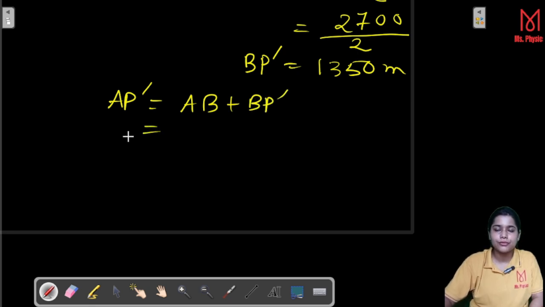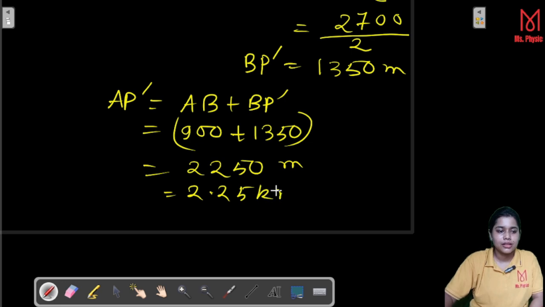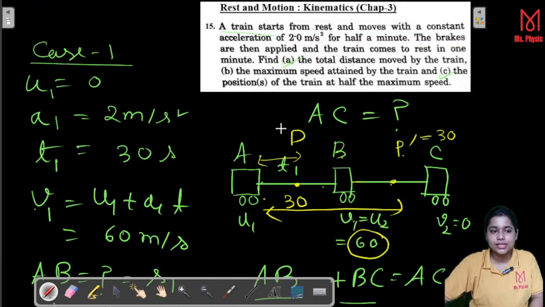Now AB, the value we already have calculated, that is 900 plus 1350, if you add them, then you are getting 2250 meter. That means 2.25 kilometer. So this is the answer of AP prime and this is the answer of AP. These are the two distances of the train at half the maximum speed. So I hope this problem is clear to you.